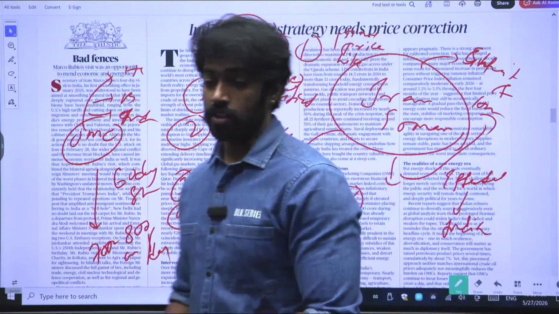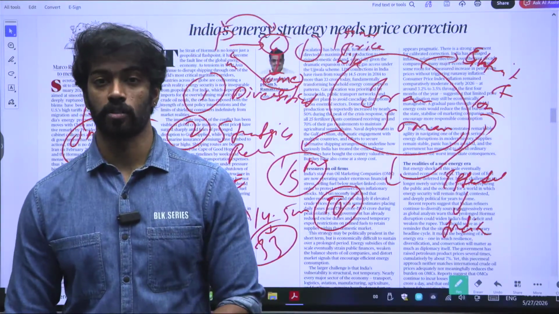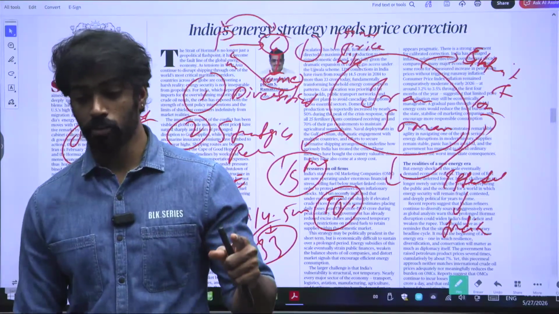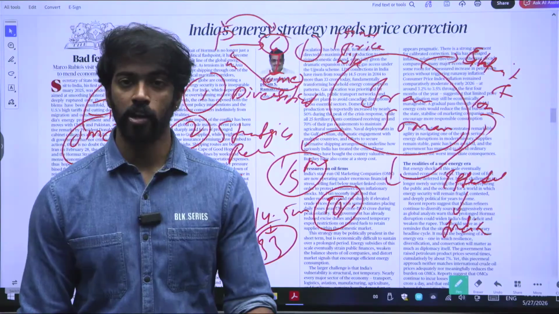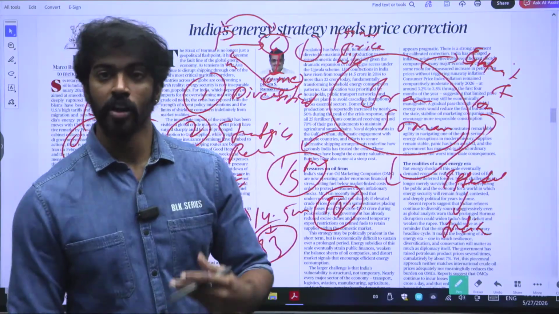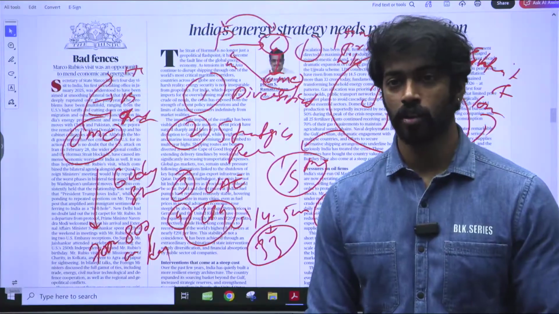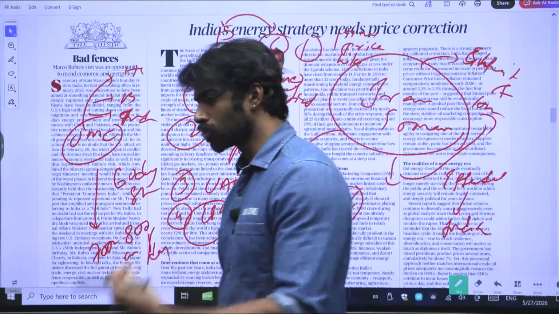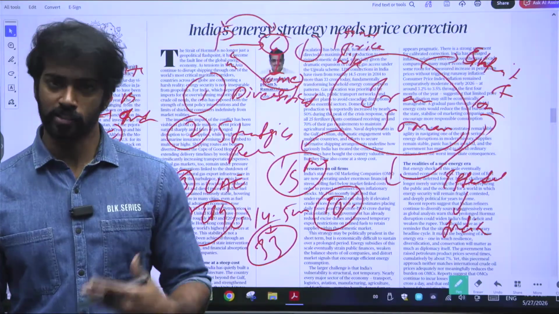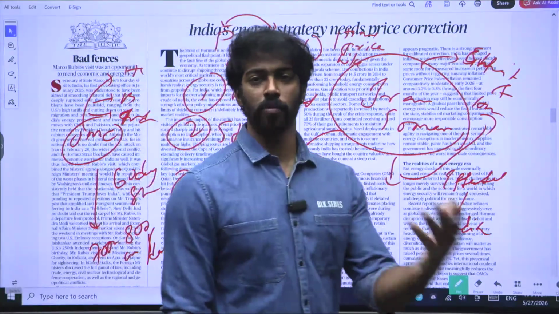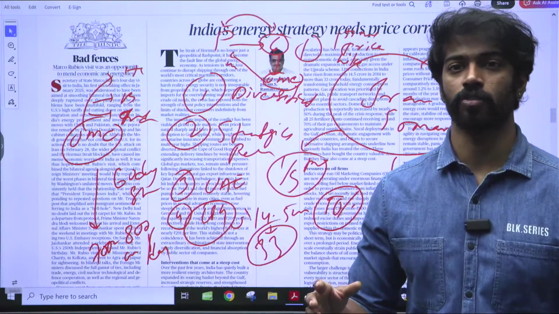Second thing, there is a high fiscal burden. Increased subsidies are nothing but revenue expenditure. Whenever there is a high amount of revenue expenditure, we know there is less capital expenditure, and capital expenditure is very important for a country. If there is no capital expenditure, what will happen? There is no investment. If there is no investment, there is no proliferation of wealth. As there is no proliferation of wealth, again, who will face the burden? People will face the burden. That is the ripple effect of this, right?